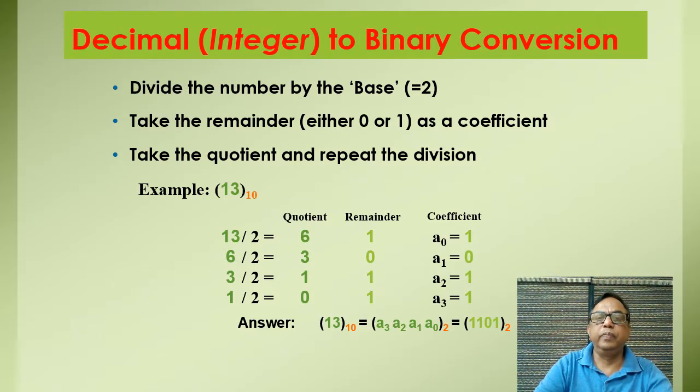So we got the answer to our question, and if we want to write the answer, 13 of decimal is equal to A3, A2, A1, A0, that is from MSB to LSB, and the number is 1101. So our answer is 1101 of binary. I hope you can understand the integer part of the binary conversion in the double-dabble method. This A3 represents the MSB and A0 represents the LSB.